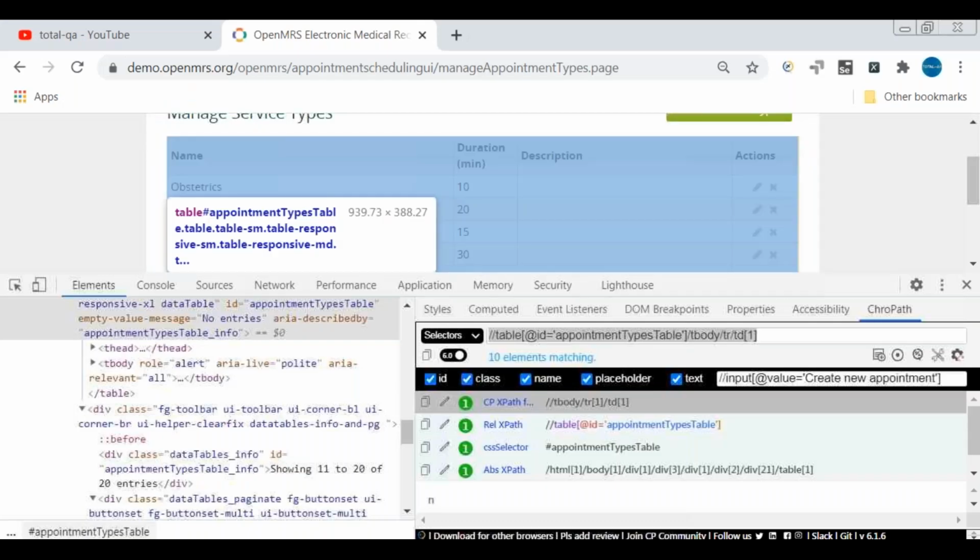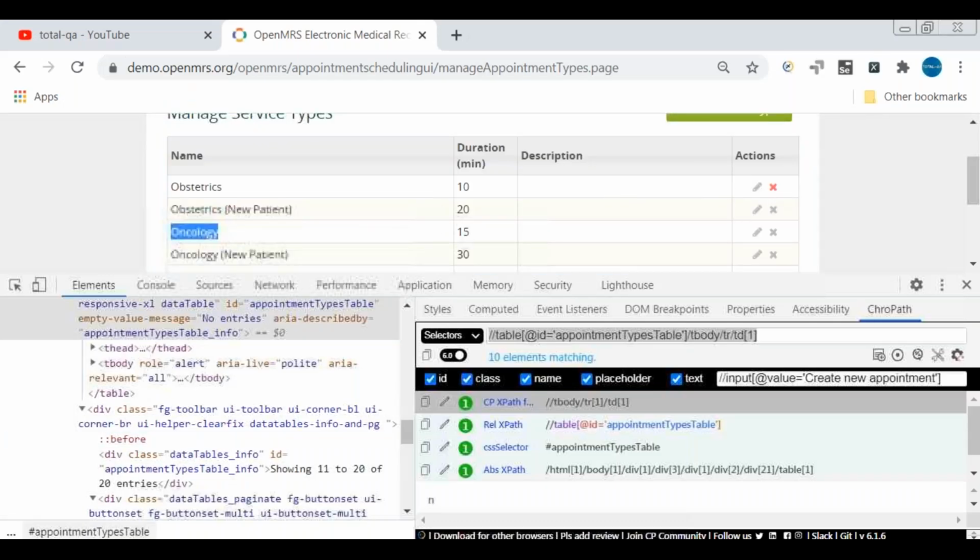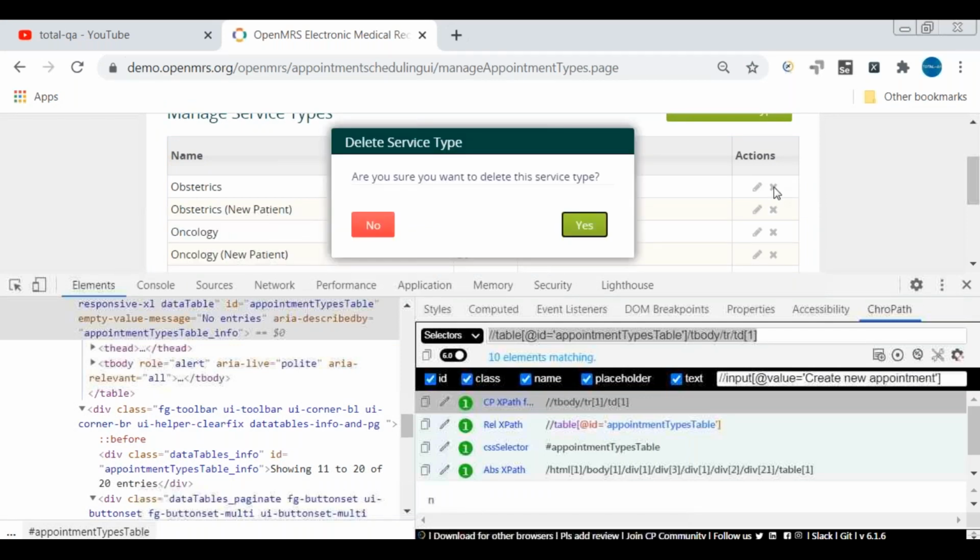But once we identify it, we can see there is a cross mark here. This one we have to click. First is identification of the service type in the table. Second is for the service type, we have to click on the cross symbol so that it will delete the service type. So let's write down the logic for that.